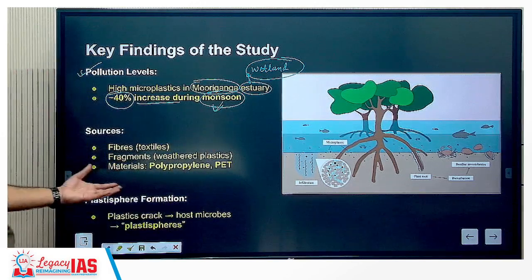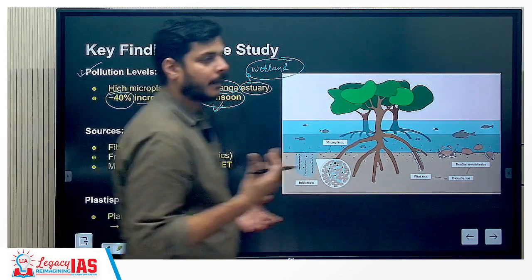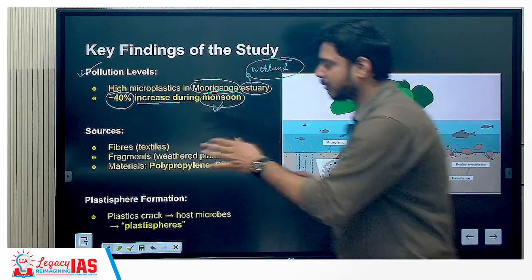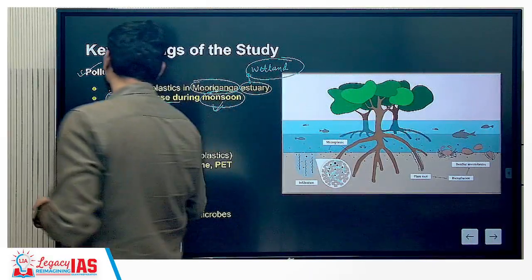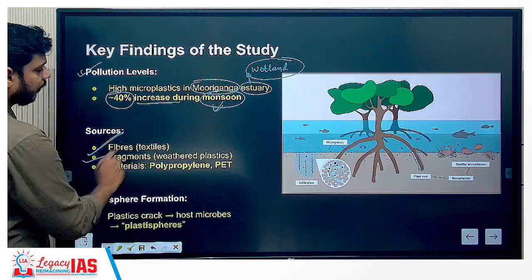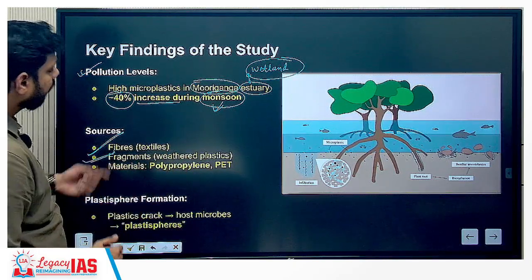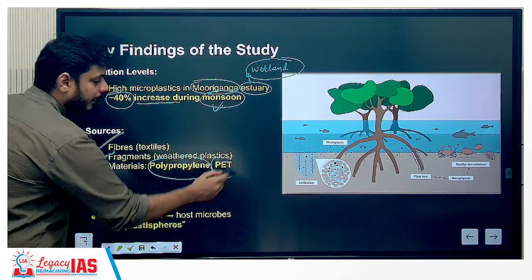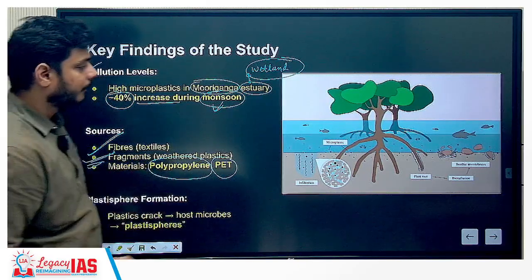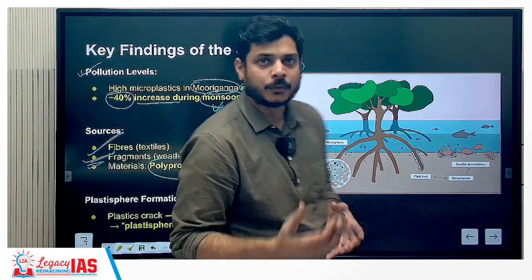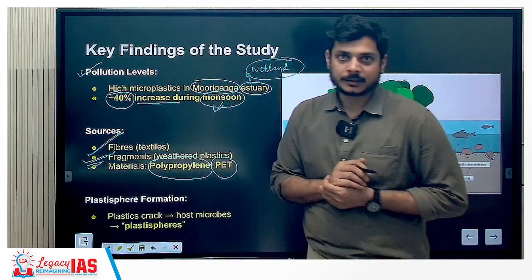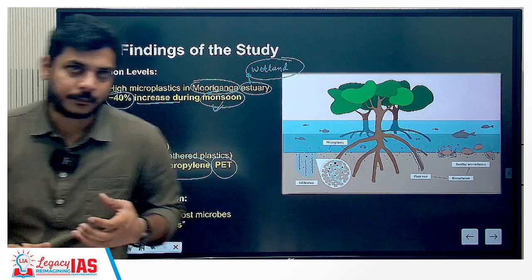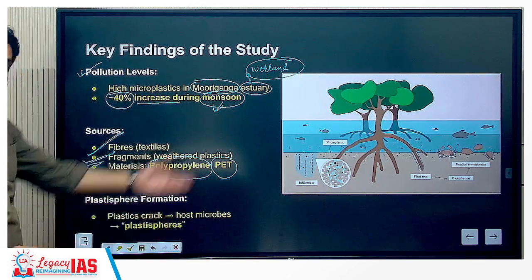What are the sources? The sources of such microplastic pollution, as the findings of the study state, are fibers, textiles, and fragments of weathered plastics, and the materials are polypropylene and polyethylene terephthalate, PET. It is the same PET bottle that we use to drink carbonated drinks, for example the Coca-Cola bottle. However, it is recyclable.